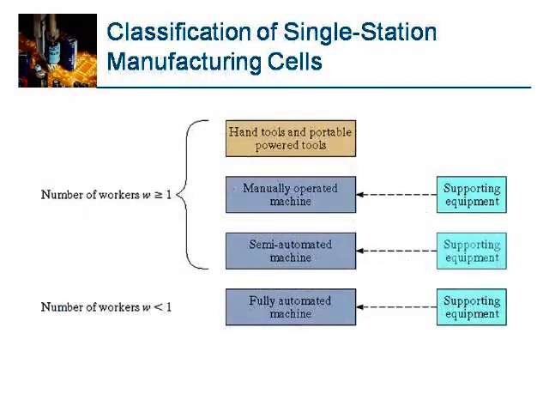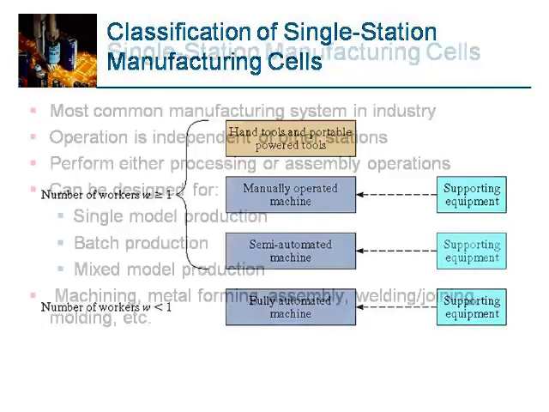Classification of the single station manufacturing cell, where the number of workers W is greater than or equal to 1. Hand tools and portable power tools are used. A manually operated machine is supporting equipment, as is a semi-automated machine, or fully automated equipment where the number of workers is less than 1.